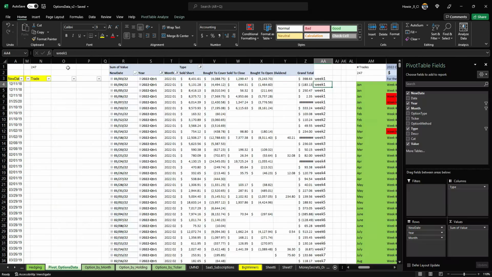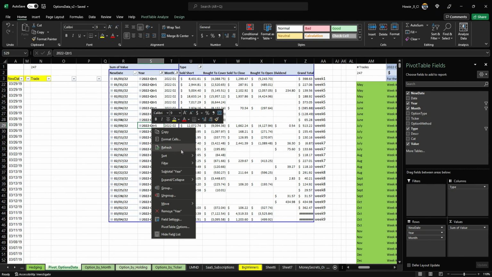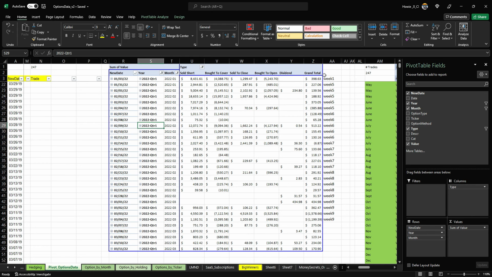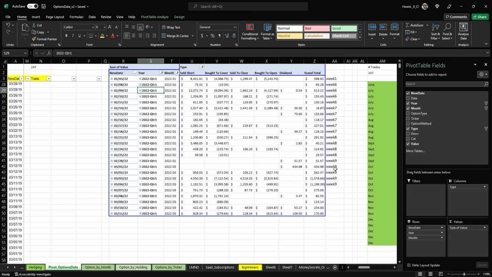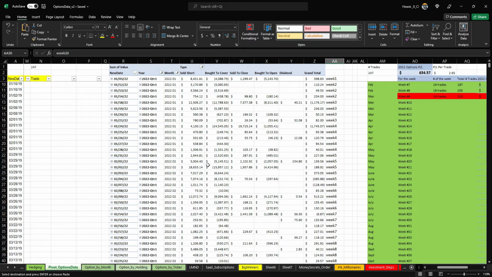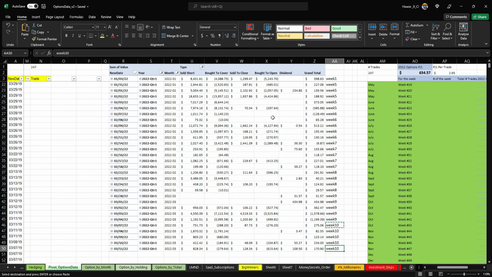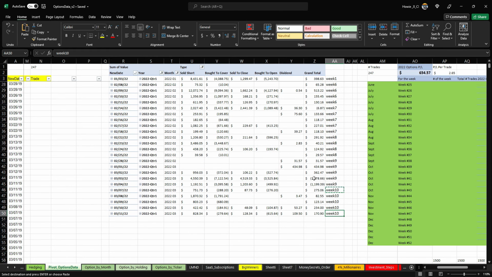I scroll over here. I now hit the pivot table, hit the refresh button to bring in the new data, and you can see that. This year I'm doing it a little bit different. Normally I just put a filter in and hide the old months. This year I'm actually leaving it there so you can see all the previous week's data. And you can see this. There's nothing fancy about it. All the previous data is there every week. You see some weeks I lose money, some weeks I make money. Some days I make money, some days I lose money. So all the data is there.